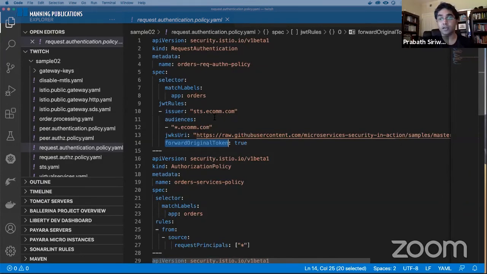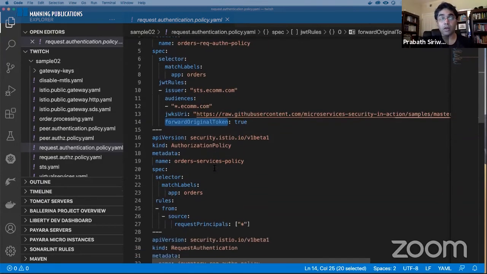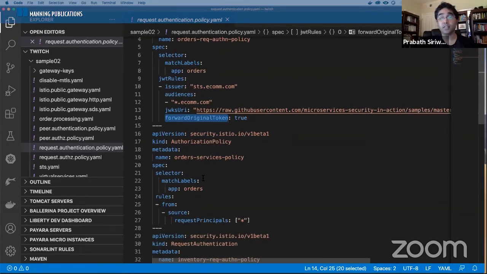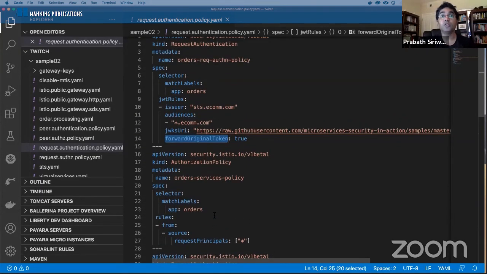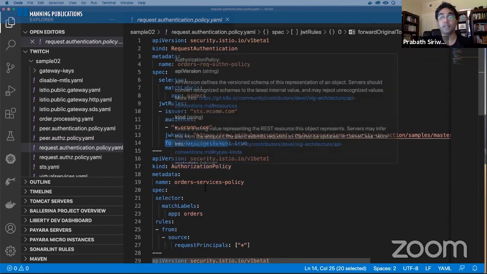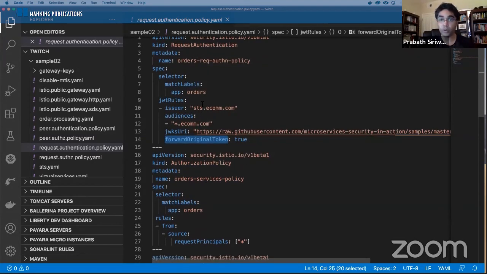If there's no JWT, it will let it go. But in either case, the authorization policy will check whether you have the request principals in the system. That means if there's no request principal, you cannot talk to the microservice. To populate the system with the request principal, you need to authenticate first. So you need to apply both the policies together. Even if you don't bring a JWT, you won't be able to access the service, because the authorization policy will block that.